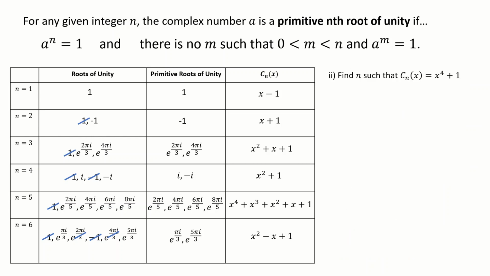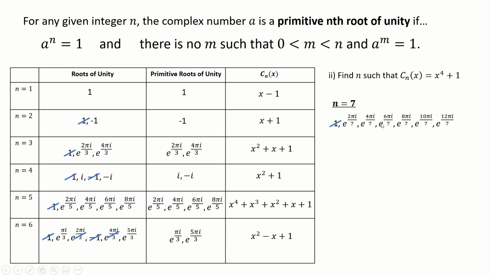Okay, part 2 of the question. Find n such that Cn of x is x to the 4 plus 1. Now, the first thing to check is that we've not had that yet, and no, we've not. None of these count, so I know that n is going to be bigger than 6. There might be some sort of quick way to think about this, but let's just try the next options. n could be 7. So these are the 7th roots of unity. What are the primitive 7th roots of unity? Well, I'm going to get rid of 1, and if I check on my table, I'm not going to get rid of any of these.